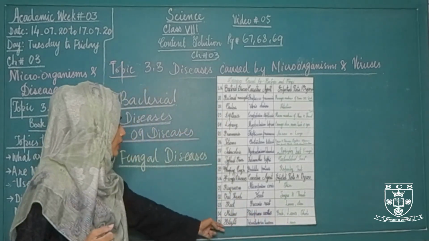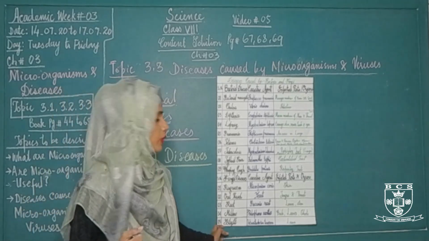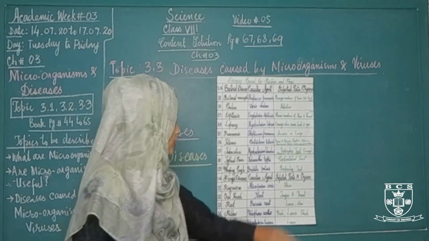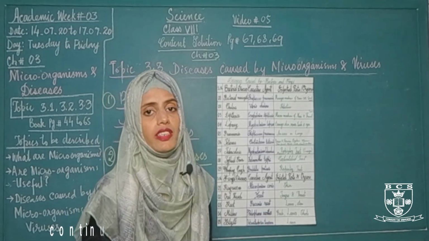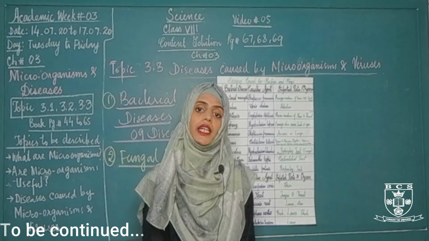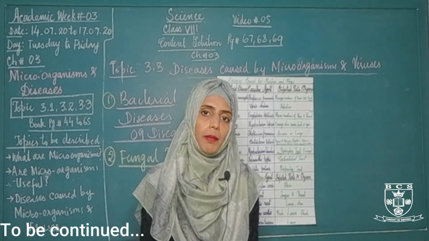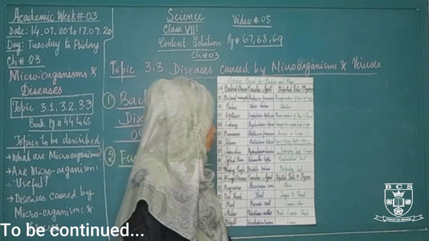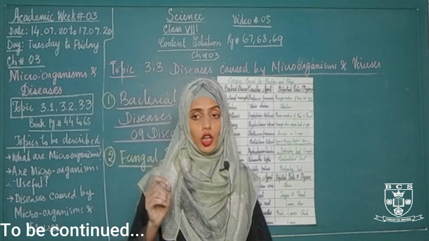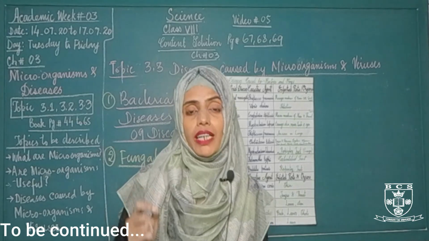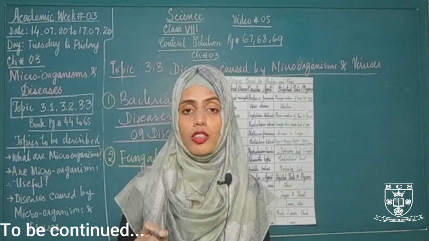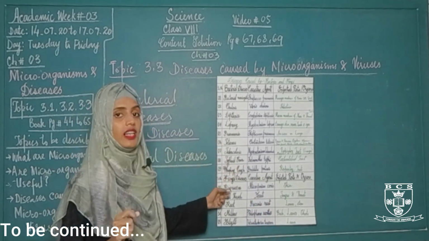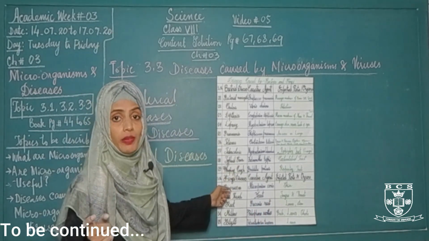And the last fungal disease is caused by a fungus called Helminthosporium triticum. This disease is called blight disease. What happened during this disease? In this disease, white flour-like mass or patches appear on the leaves, which leads to stunted growth. And in this disease, not only leaves but buds and flowers are also affected. So this is all about the diseases caused by fungus in animals, in humans and plants.